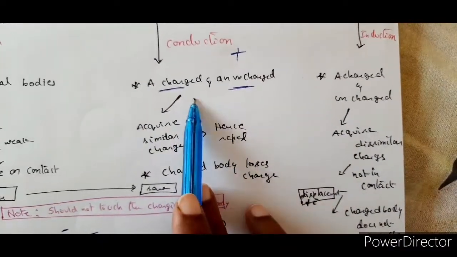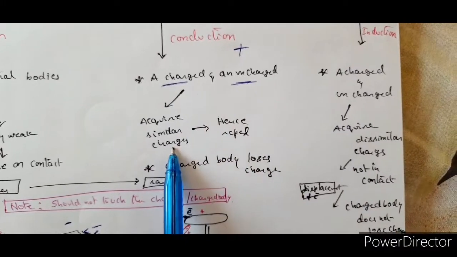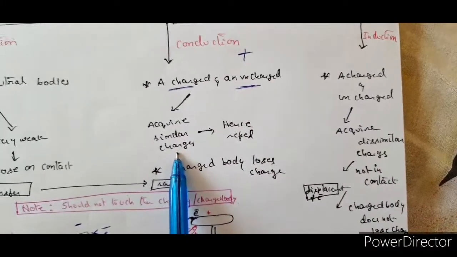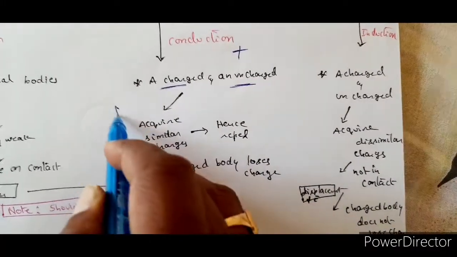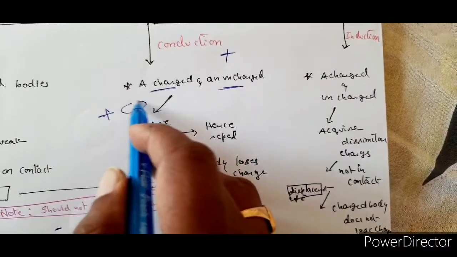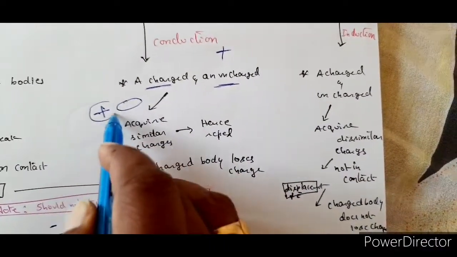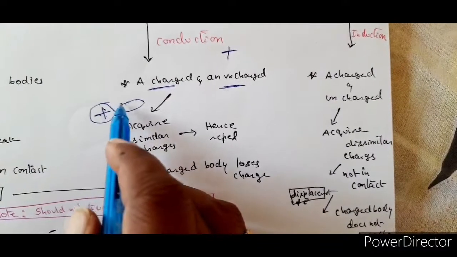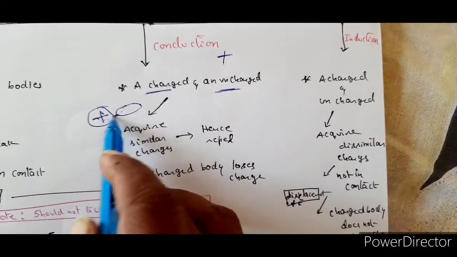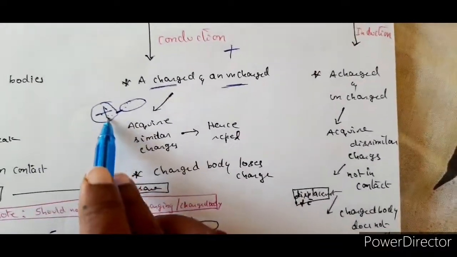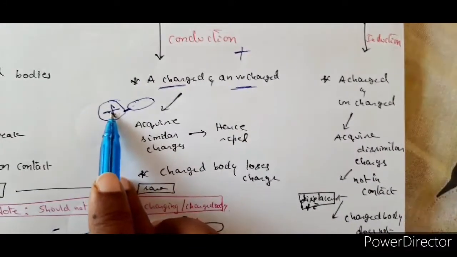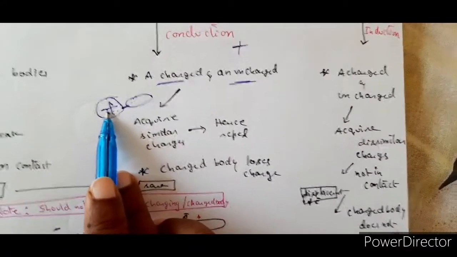And what kind of charges are obtained? Acquire similar charges. Right. Suppose you have a positive charge. You are bringing a neutral body here. So when a positive charge is brought in contact with this, what happens? This is positive. Why is this positive? Because it lost its electrons.